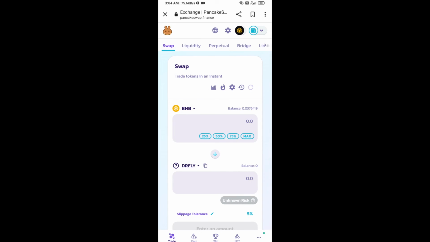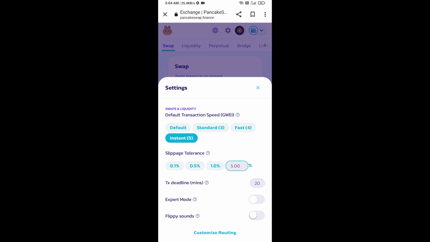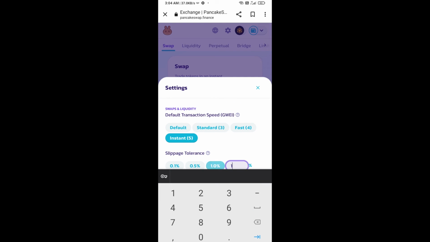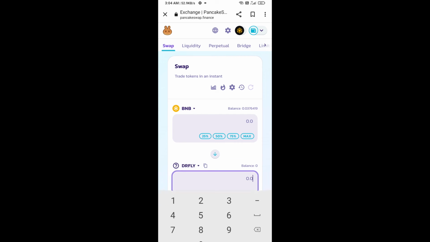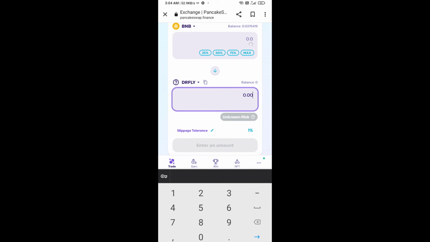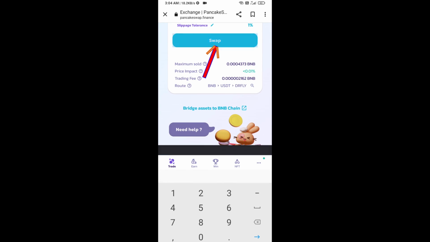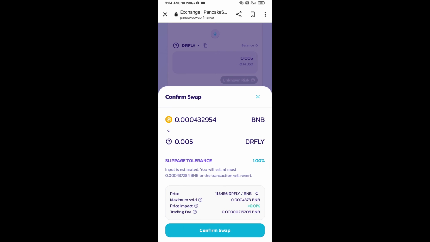After that, you will set slippage for effective purchasing. Click on this icon and here you will set 1% slippage. Click on the cut icon. Now here you will enter the number of tokens. Then click on swap. Here you can check transaction details.